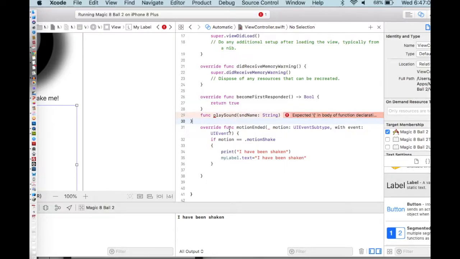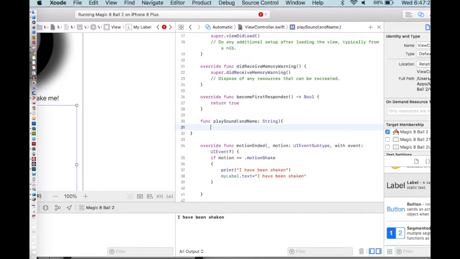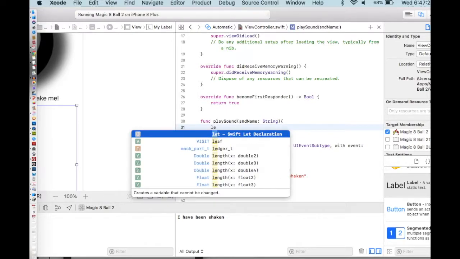I'm going to close my brace bracket here. It's the beginning of the function, the end of the function. Did I not make the beginning of the function? Here, let's make the beginning of the function. So this is the beginning of the function, the end of the function. And then I'm going to put my code in here. So I'm going to make a constant. So in Swift, that's let.